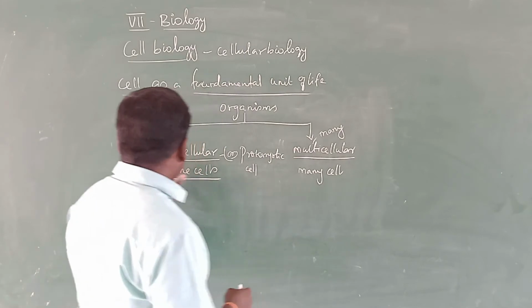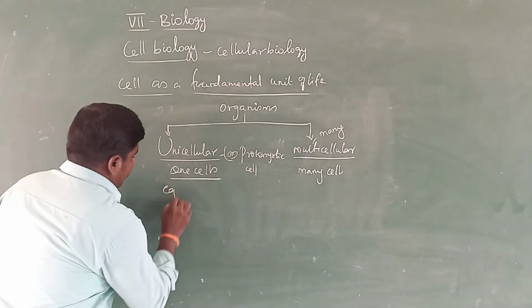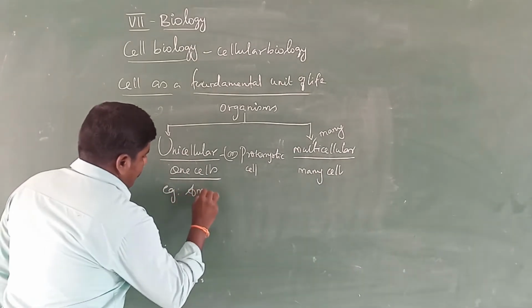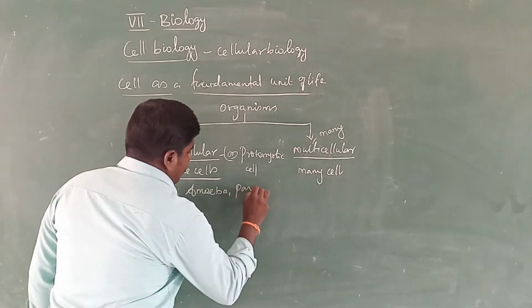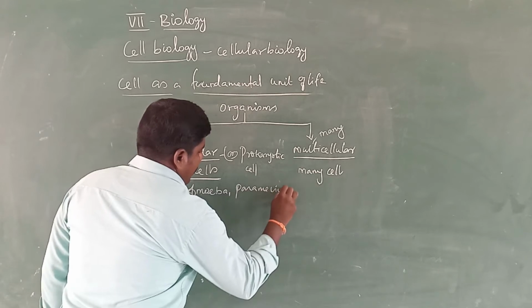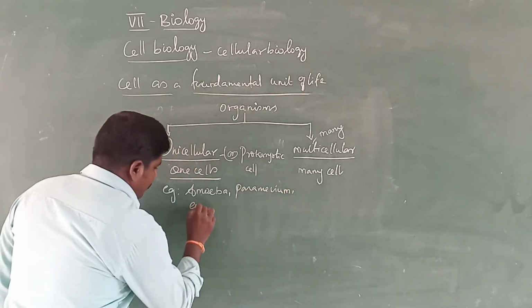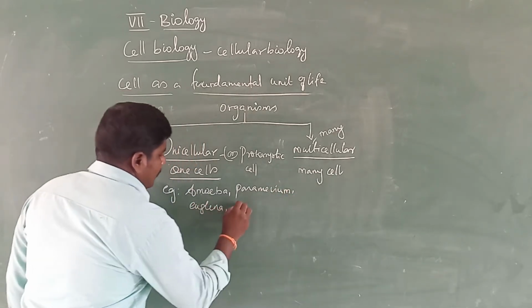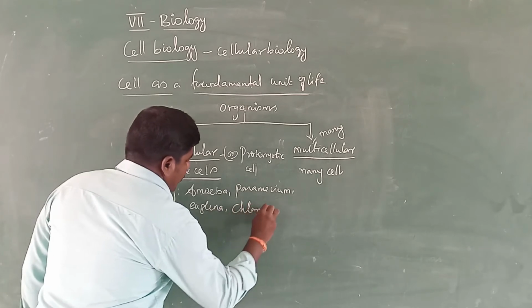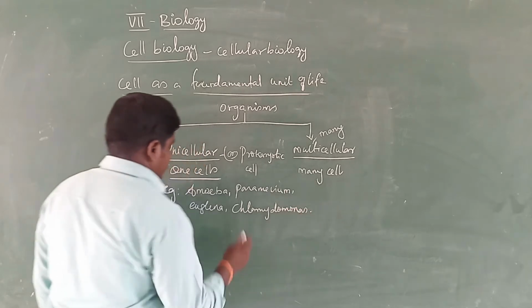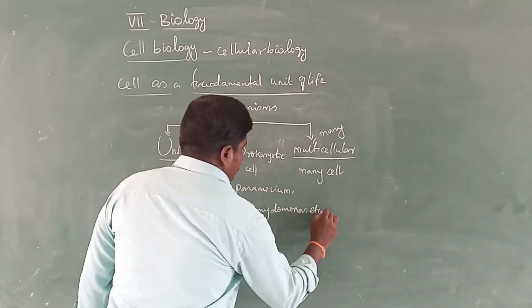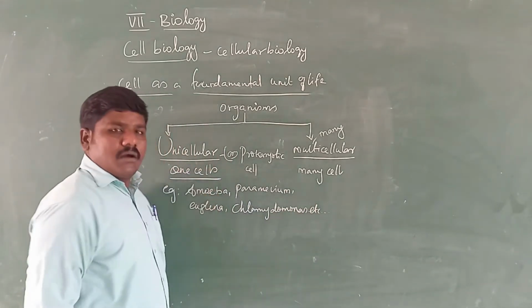Examples of unicellular organisms are amoeba, paramecium, euglena, chlamydomonas, and so on.